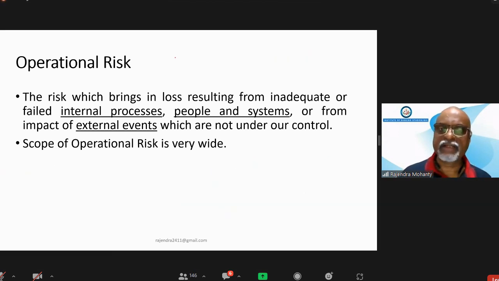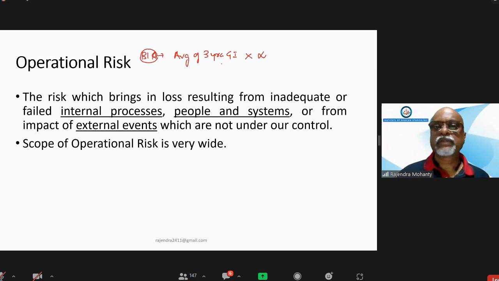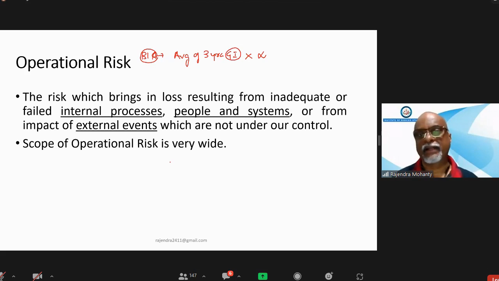First, you understand the formula is average of 3 years gross income multiplied by alpha. So first we understand this basic indicator approach, then we'll go to the second one. So here, what is gross income? How will the gross income be calculated?